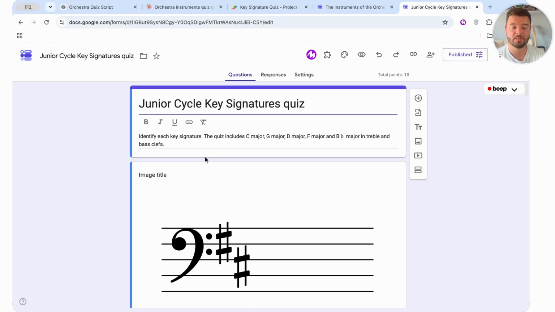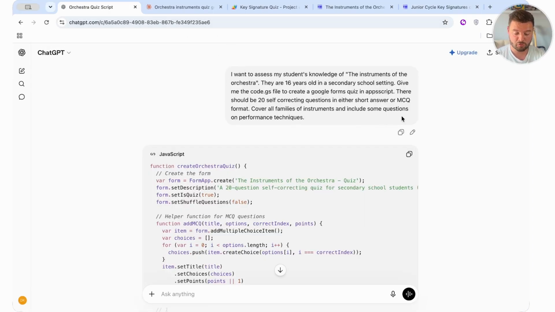And just to finish up, I've got two additional things to get you to think about in terms of generating quizzes that will suit your needs more specifically. So back in your LLM, just remember as well, you're able to upload files. So if you had the PDF of a chapter, for example, or your own personal teacher notes on a chapter or a topic in your subject, you could upload those notes and have ChatGPT create questions for you from the information in that document, and then get the same code for the Google form, so that you're getting very specific questions for your students from the material that they would have studied in class. So you're basically hijacking your own resources and turning them into an assessment within the space of seconds.